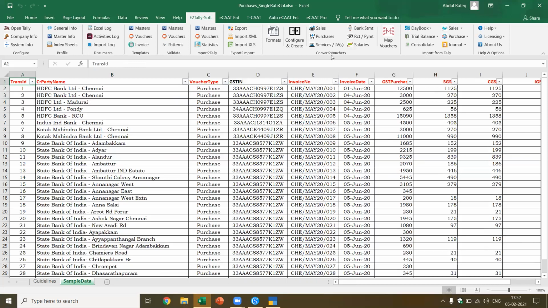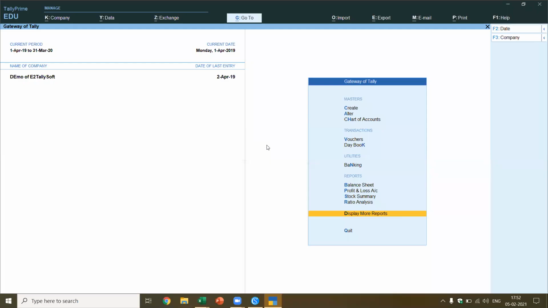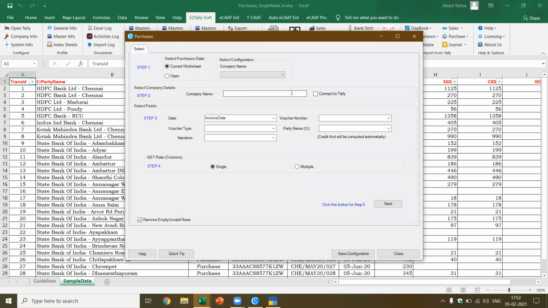I'm going to use the convert to voucher format. Now see, this is not in the format in which it can be imported to Tally. Okay, so I use the purchases format. There's a validation which is done to check whether the column count and column names are okay. Now I got this company. I just give the name of the company. Okay, let's say I call it demo company.